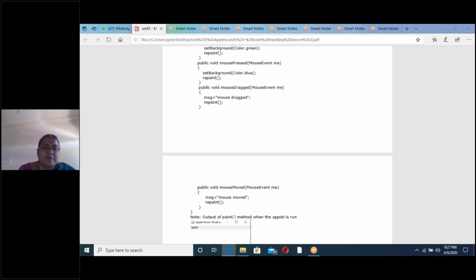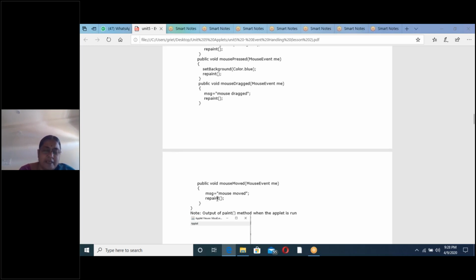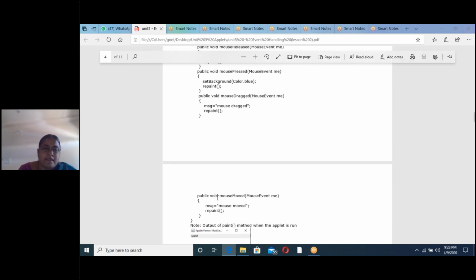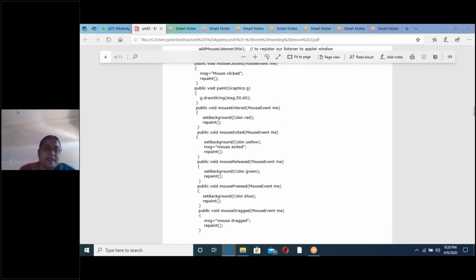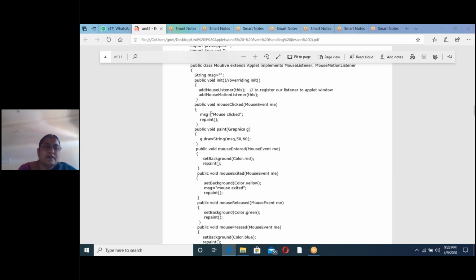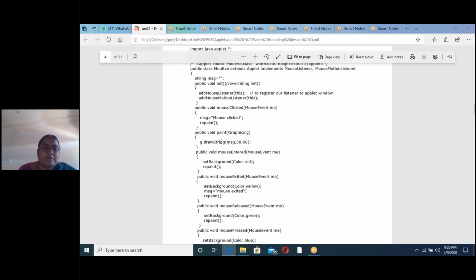Initially the mouse is outside the applet window. After moving the mouse, then only it will enter into the applet window. Directly mouse entered we can't use. Inside mouse moved, I have written the text message. Repaint means whenever you invoke repaint, from repaint the flow goes to the paint method.